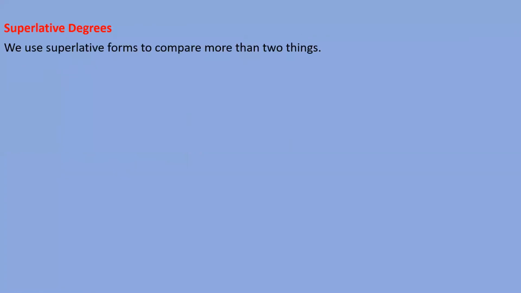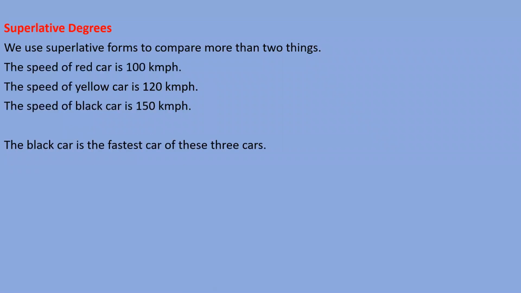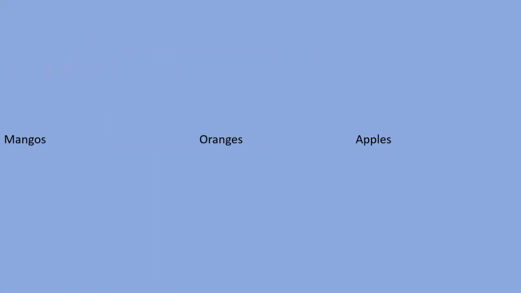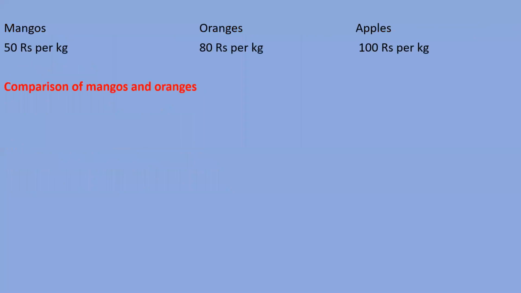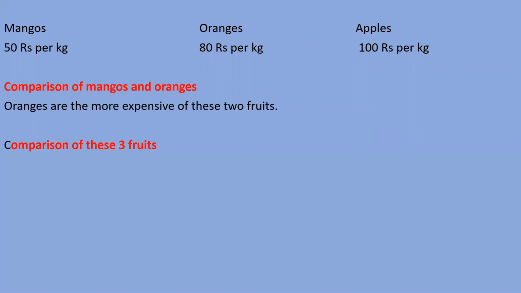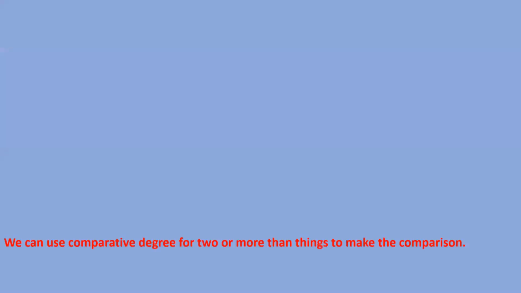Then we understood about superlative degree. So when we compare more than two things, we need to use superlative degree, right? Like the black car is the fastest car of these three cars, right? Then some more examples I gave you, like mangoes, oranges, apples, prices are 50, 80, 100. So comparison: oranges are more expensive of these two fruits, and in comparison of these three fruits, we can say apples are the most expensive of these three fruits, right?